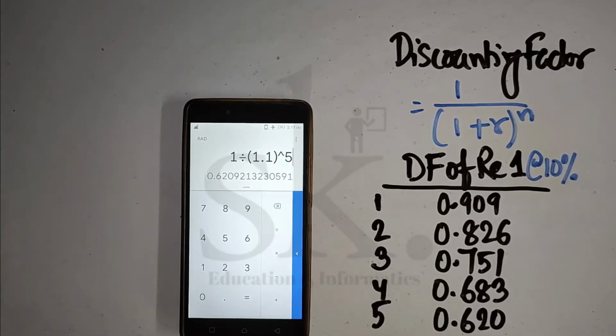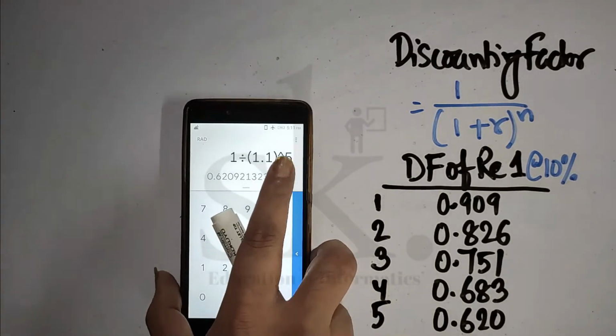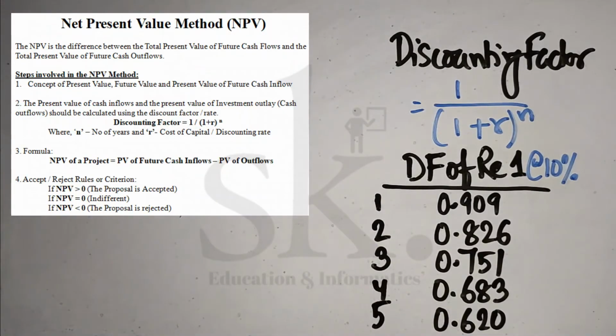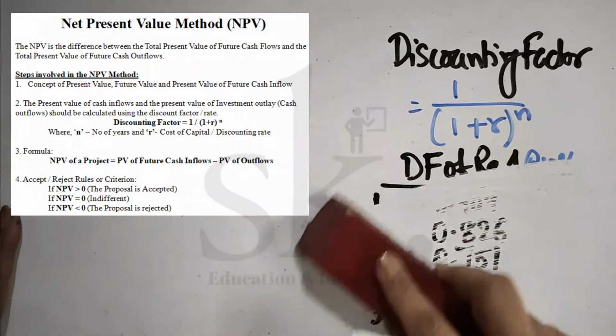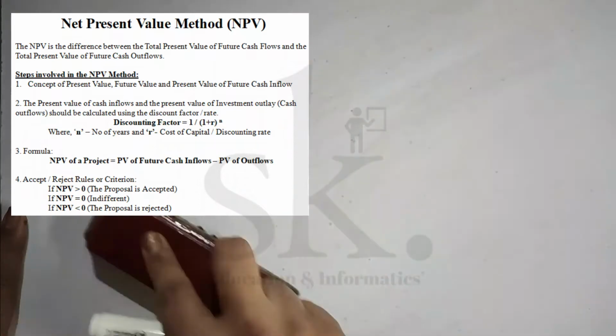The first point was with reference to the present value and the future value, and how we convert the future value of cash inflow to present value. The second important concept is about how we calculate the discounting factor. Third comes how we calculate NPV.